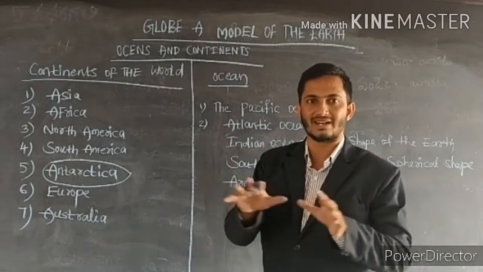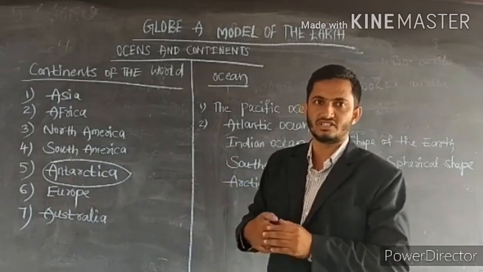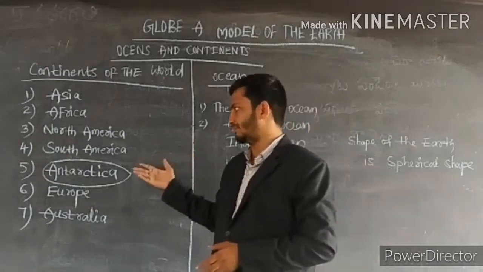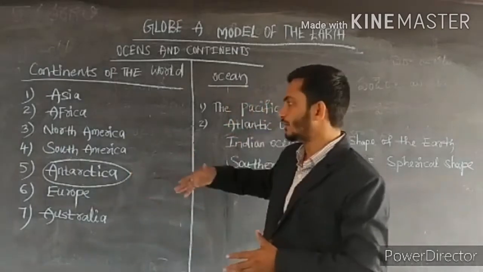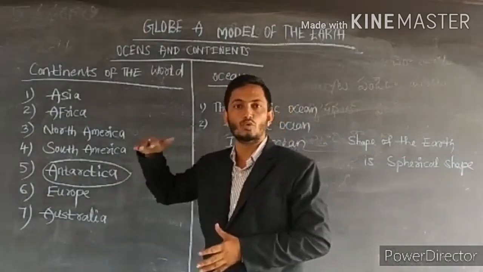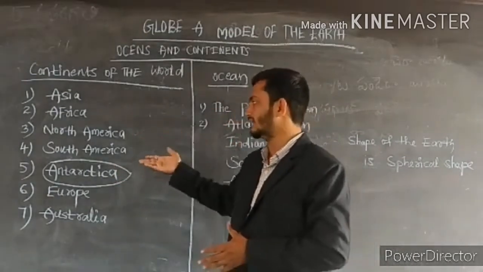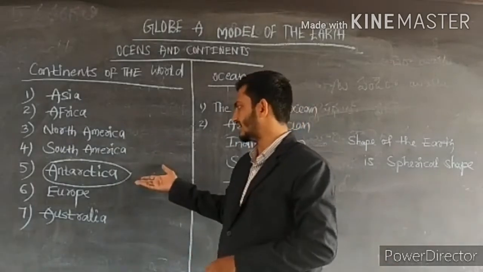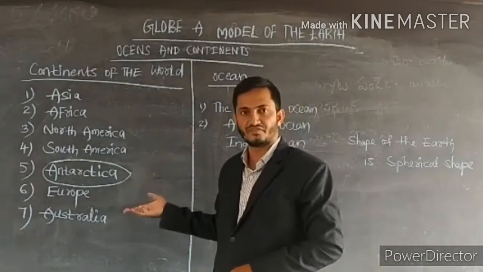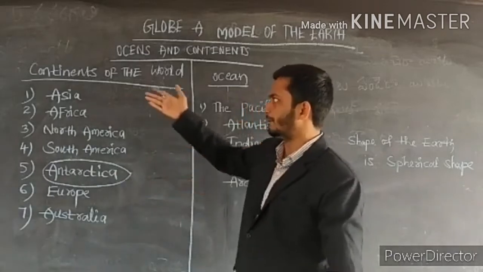Human beings do not live there, except some tundra and folk people who go to hunt in this region. But there is no permanent life in Antarctica, which is the 5th biggest continent.